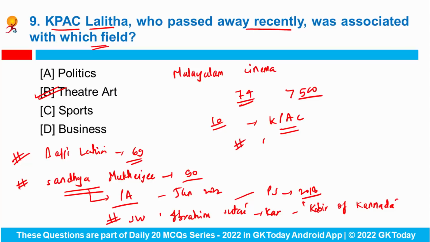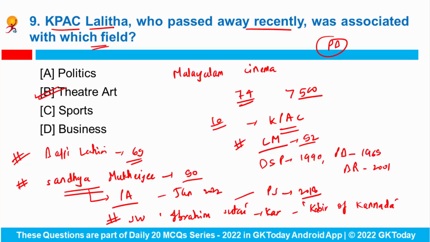Then legendary singer Lata Mangeshkar has passed away at the age of 92 years. And she received various awards. For example, she received Dada Saheb Phalke Award in 1990, then Padma Bhushan in 1969, and finally Bharat Ratna in 2001. Do remember that Padma Bhushan has also been conferred on the global heads of Microsoft and Google, means Satya Nadella and Sundar Pichai.